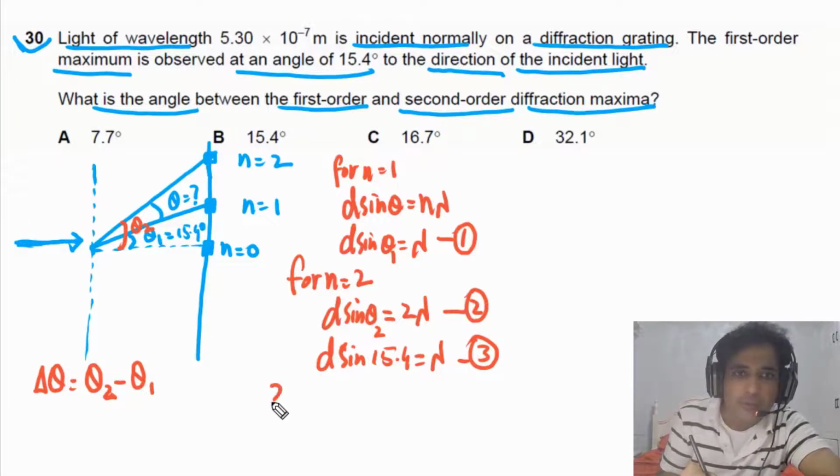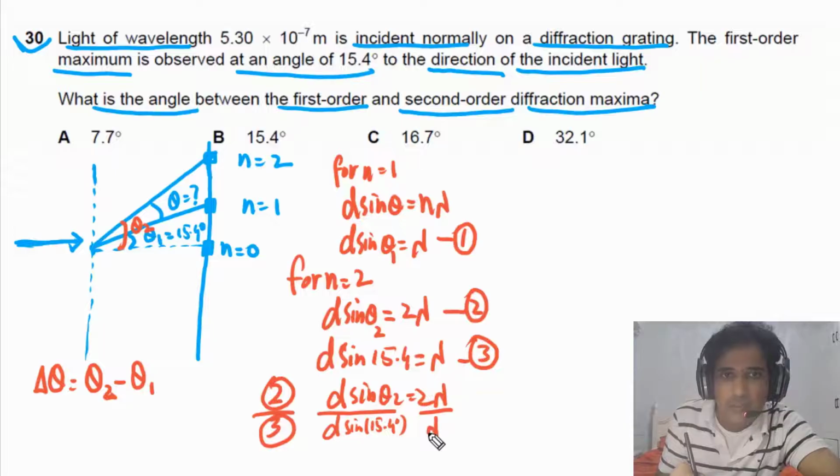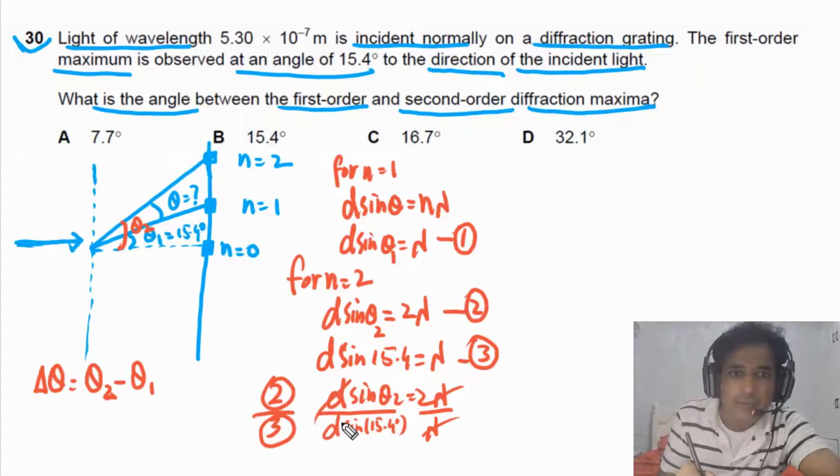Now if we divide 2 by 3, we can calculate the value of theta. So in this case, we can write d sine theta 2 is equal to 2 times lambda, divided by d sine of 15.4 degrees, which is equal to lambda. Now we can cancel lambda with lambda, and d with d.